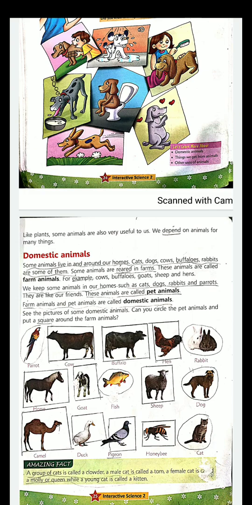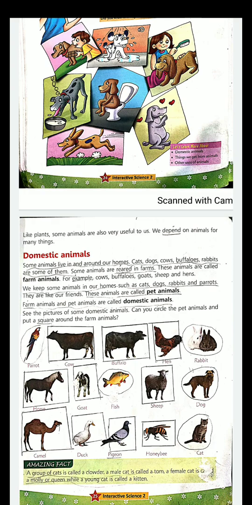Our pet animals are our best friends. These animals are called pet animals. Farm animals or pet animals are called domestic animals. Why are they domestic? Because they can live among humans. Can a tiger live among humans? No. We keep it in the zoo, but it cannot live among humans. So, it is not a pet animal. You will not find it in any house. But dogs and cats, you can find in any house.